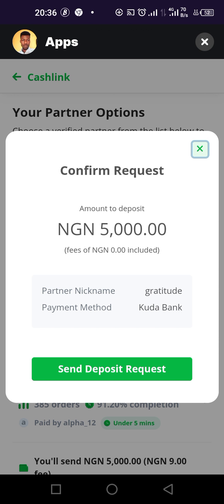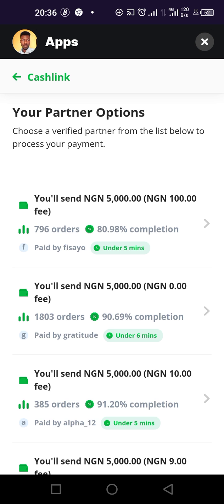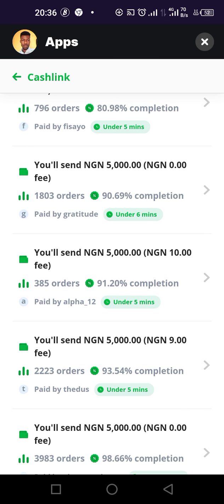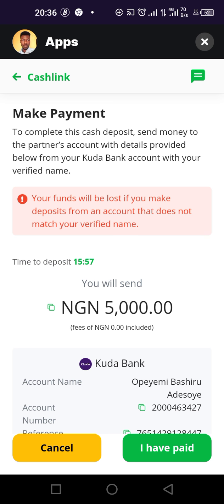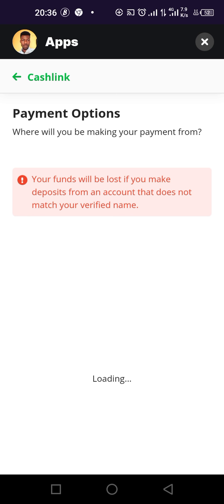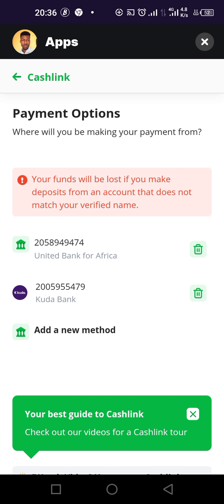Once you send it, you click on it, and you copy the link. I don't want to click on it so that it does not capture it. So once you click on it, you copy the person's link and click paid. Okay, let me click on it for this class. You click on send deposit request, then you click on I have paid. Once you click on I have paid, the person will receive it, then send to your account.